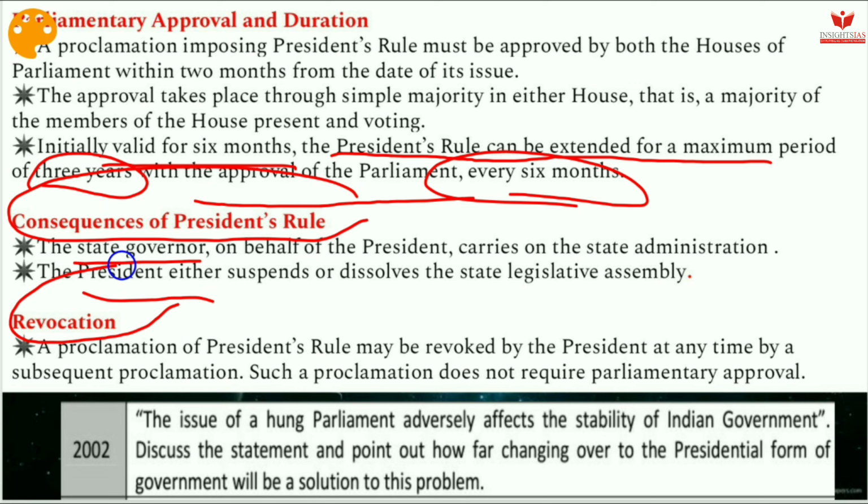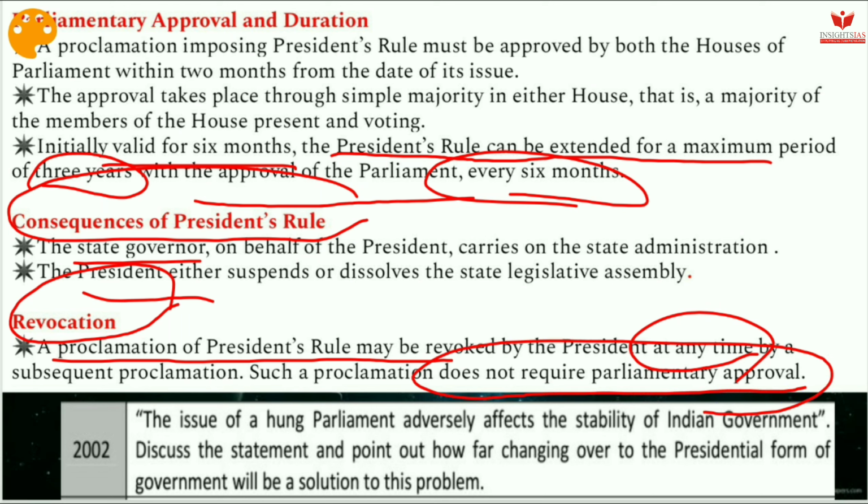How does the revocation of President's rule happen? A proclamation of the President's rule may be revoked by the President at any time. At any time is important. By a subsequent proclamation, such a proclamation does not require parliamentary approval. That does mean that even without the parliamentary approval, the President can revoke the President's rule.